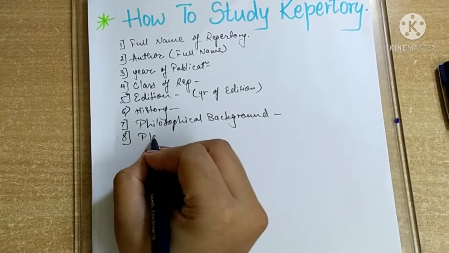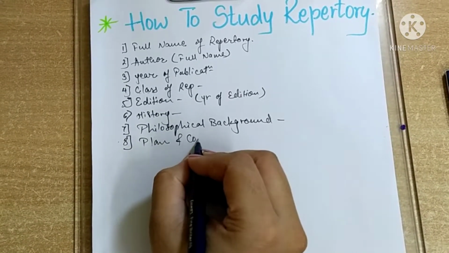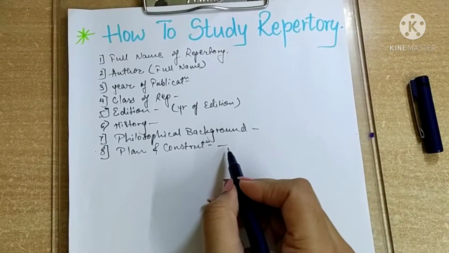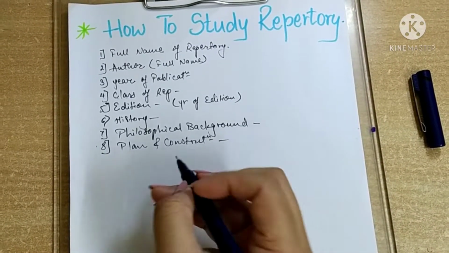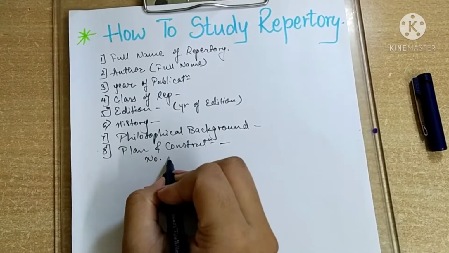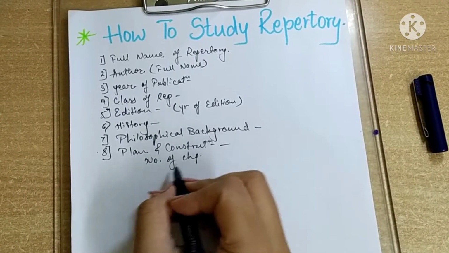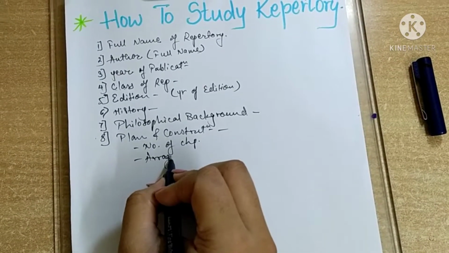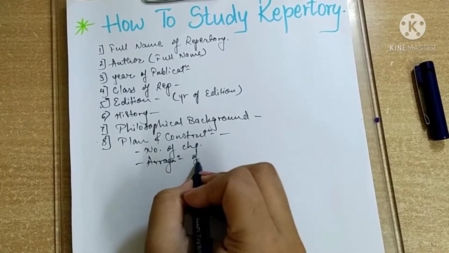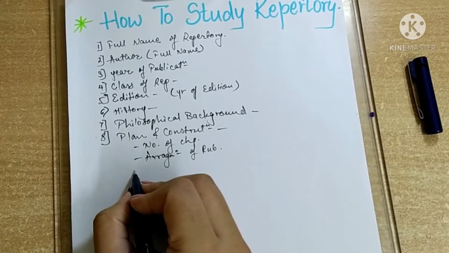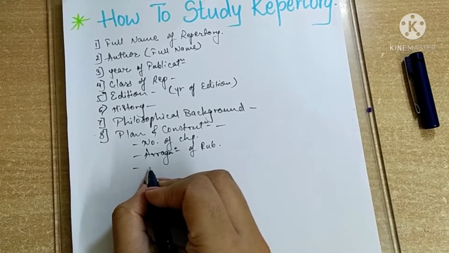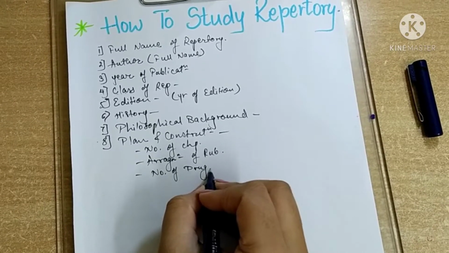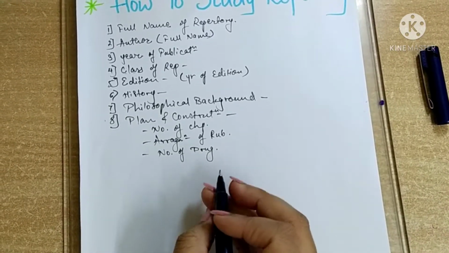Then plan and construction of that repertory. In plan and construction you will write the number of chapters, then the arrangement of rubrics, then you will write the number of drugs or number of medicines given in that particular repertory.